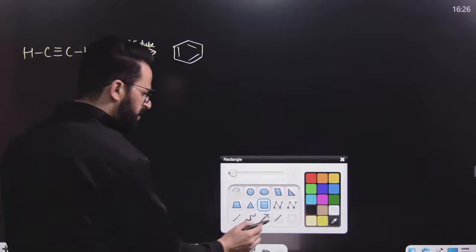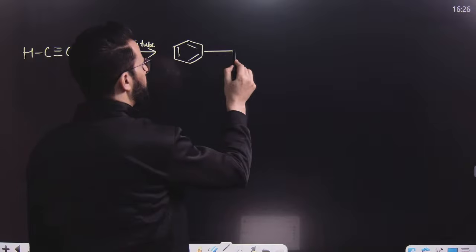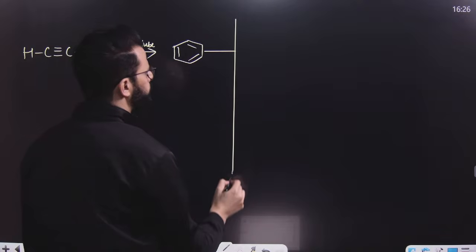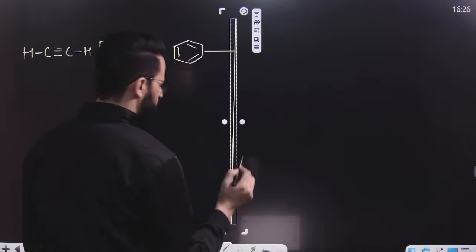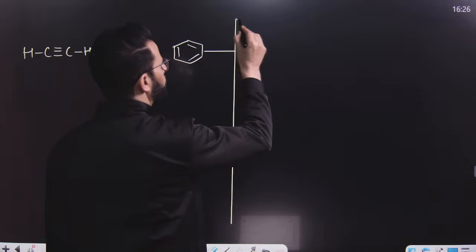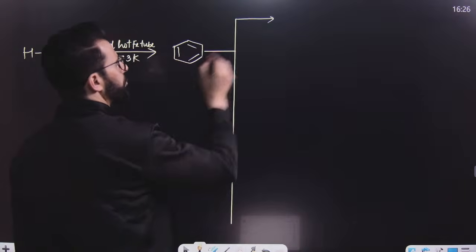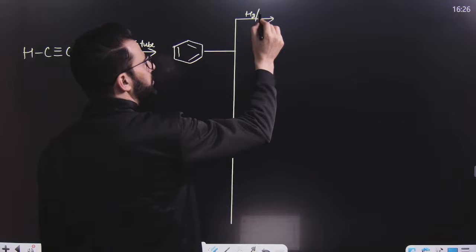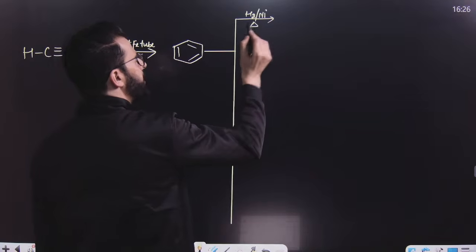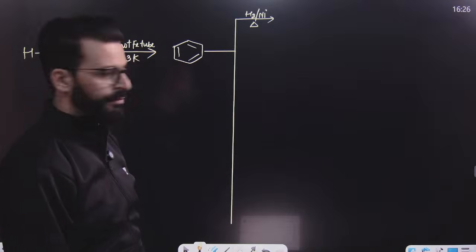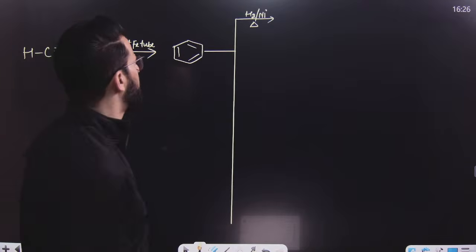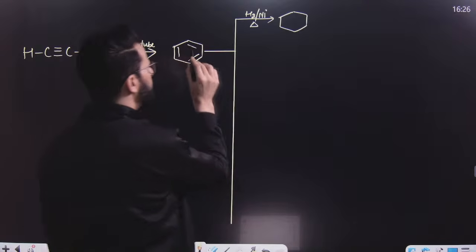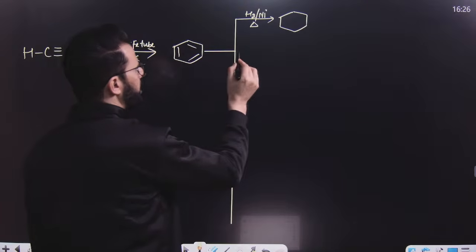Now, benzene is an aromatic compound. Let us see reactions of aromatic compounds now. First important reaction of benzene: if we want to add hydrogen, addition of hydrogen does not take place normally, but in presence of catalyst and high temperature, it will result in the formation of cyclohexane. That means addition will take place by removing these pi bonds.